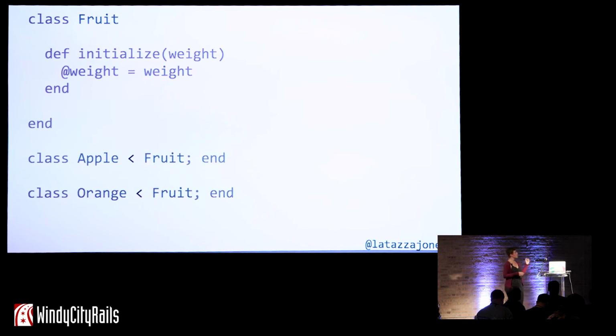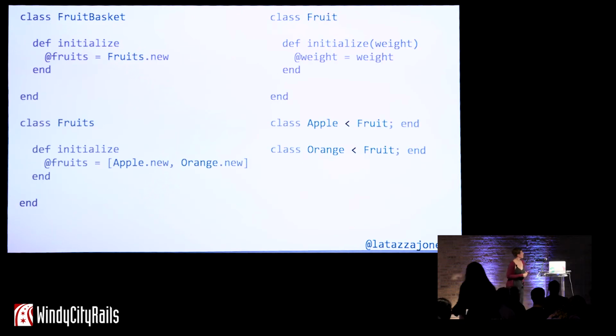And then apples and oranges have a lot of shared behavior, so we can abstract that out into a fruit class. So both apple and orange inherit from fruit. And this is really important because this is the crux of the strong versus weak law of Demeter. And so this is what our domain looks like overall.